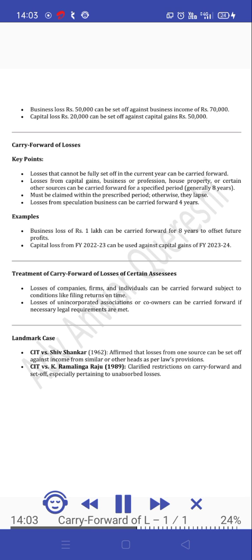Landmark case: CIT versus Shivshankar, 1962. Affirmed that losses from one source can be set off against income from similar or other heads as per the law's provisions. CIT versus K. Ramalinga Raju, 1989. Clarified restrictions on carry forward and set off, especially pertaining to unabsorbed losses.